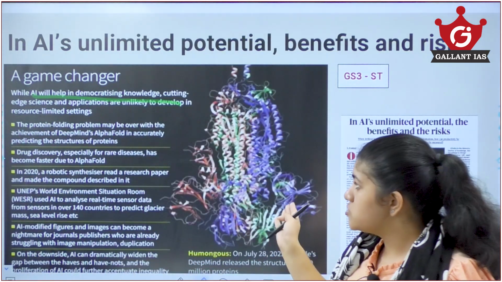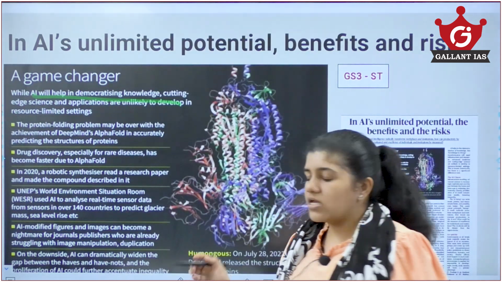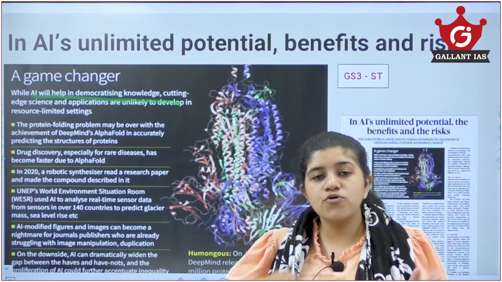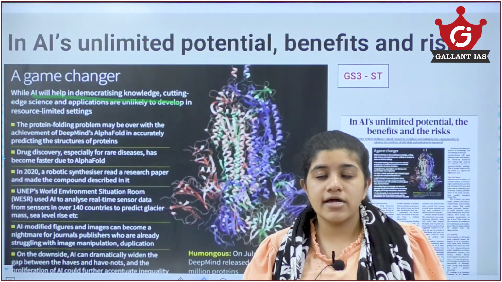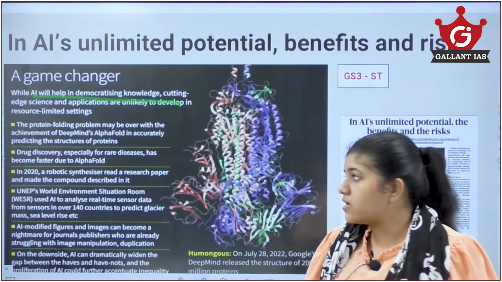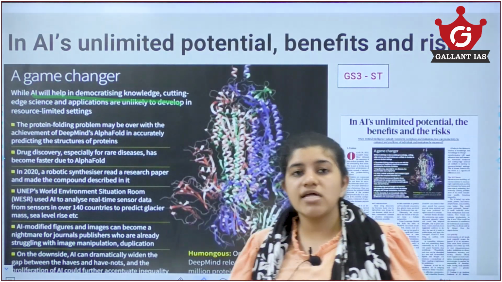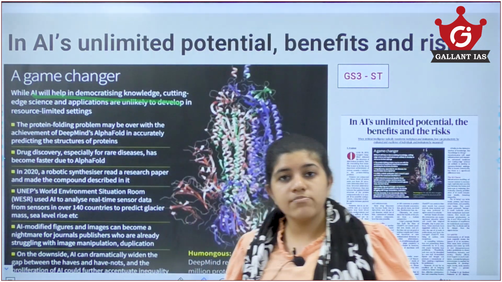A major issue mentioned here is the protein folding problem. With recent human developments in science, it is difficult for us to predict the patterns of protein development. These proteins are made up of amino acids, and there are a lot of formulations for how these proteins can be folded.